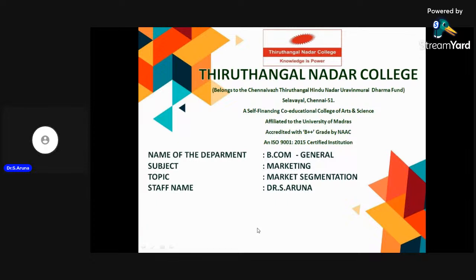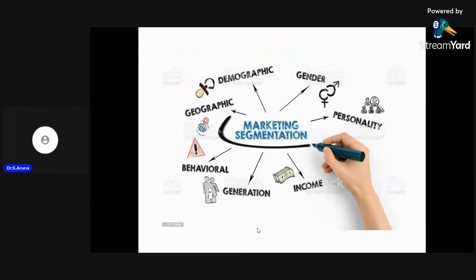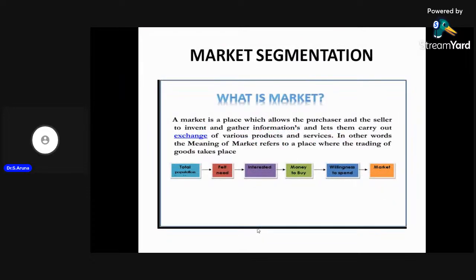As you know, a market is a place where buyer and seller interact with each other. So as per the introduction part of marketing, the market is where buyers and sellers meet each other.